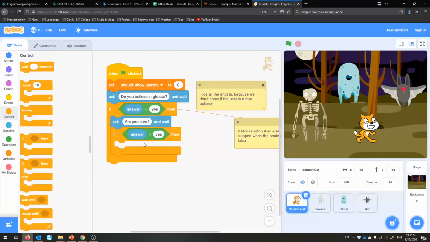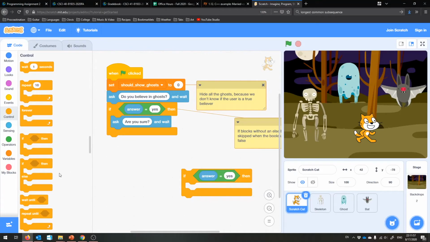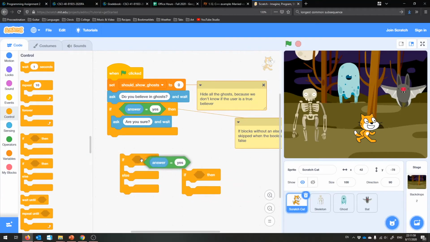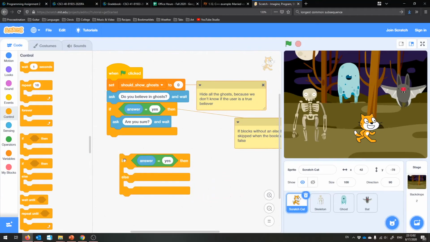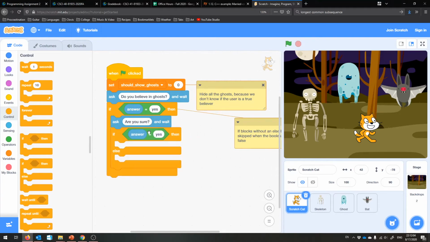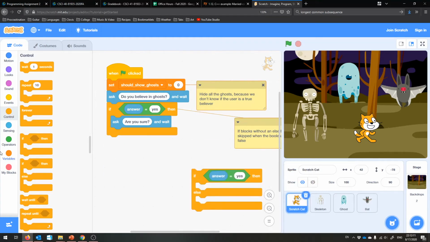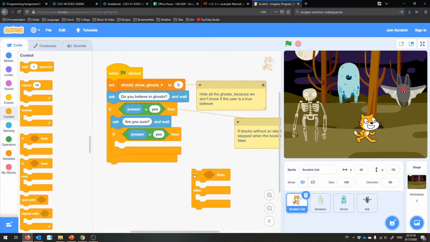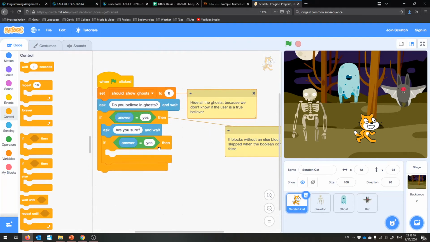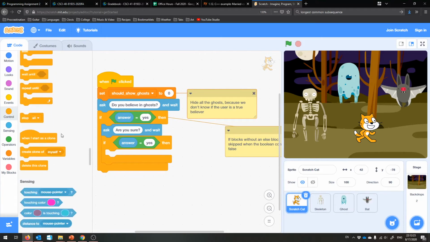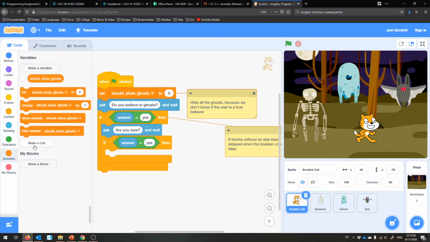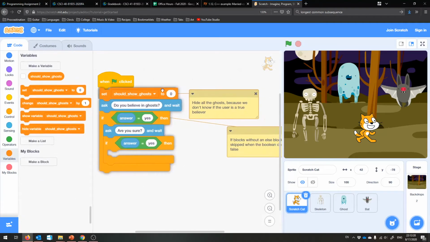And so in this case, we need an if else. Or actually, I think we still can get away with just an if statement because of the set at the very beginning. Sorry about that. I am programming on the fly. You gotta debug as you go. So if it's still yes, then we'll set our should show ghosts variable to 1, which will cause it to have changed from its initial value.